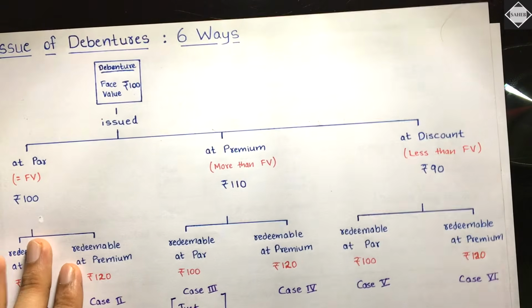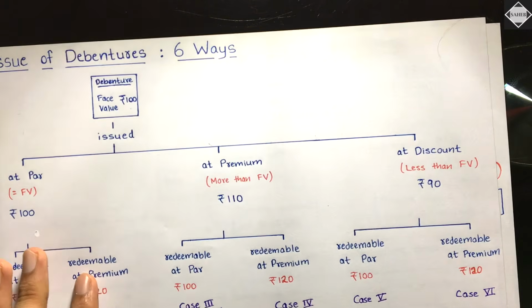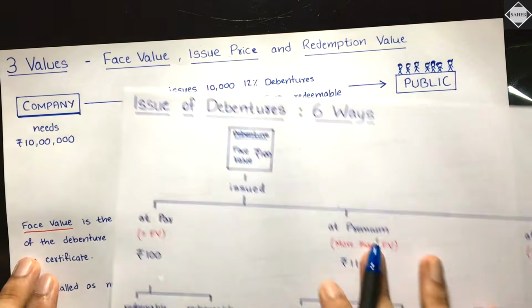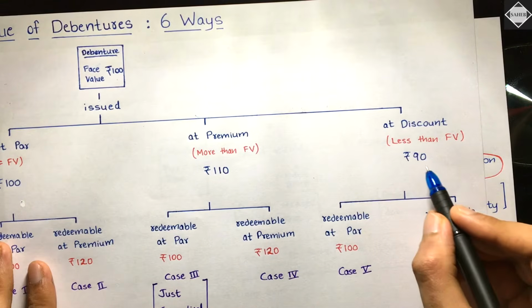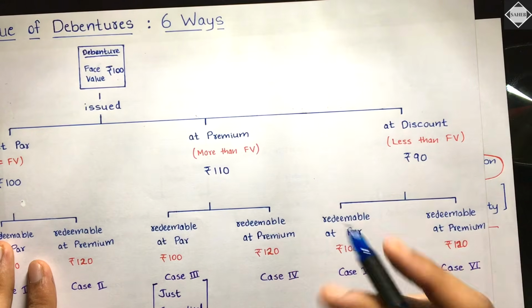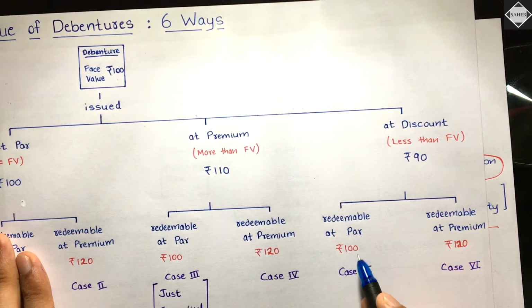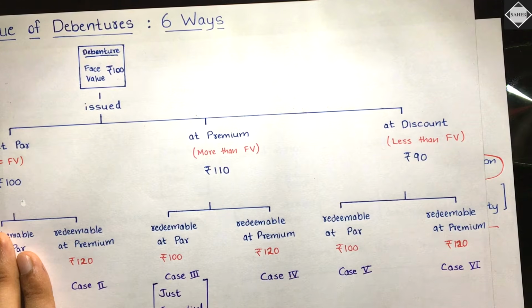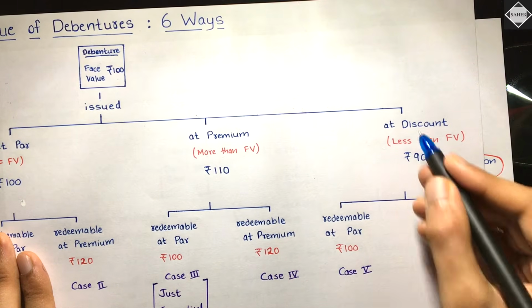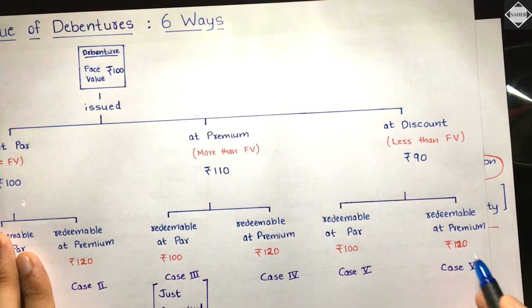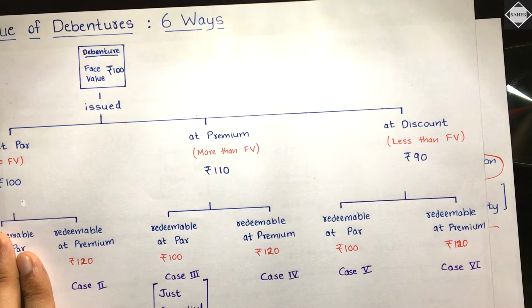And then you have, see here, at discount. What does at discount mean? Face value is 100, and you're issuing the debentures at rupees 90, less than the face value, 80, 90, 70, whatever it is. And then redeemable at par. If it is redeemable at par, then the redemption value should be equal to face value, isn't it? Issue at discount and redeemable at par, and then issue at discount and redeemable at premium. See here, it's more than the face value, 120. 20 rupees extra is being paid.